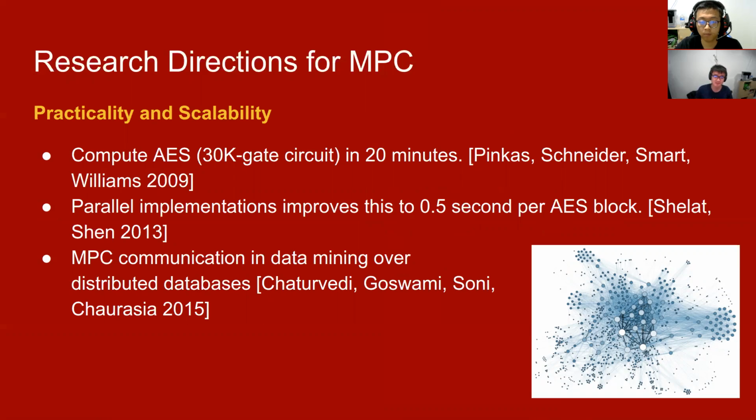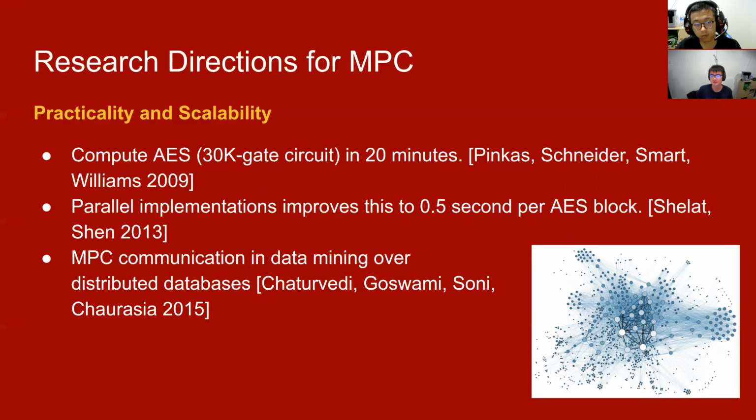So I guess the first research direction that's been getting a lot of traction lately is in terms of predictability and scalability. Research from the 1980s to 2000s mostly focused on feasibility, like whether it's even possible to do such a thing. In the last decade, there's been increasing focus on practical implementations of such protocols. And we've seen a bunch of really promising results.